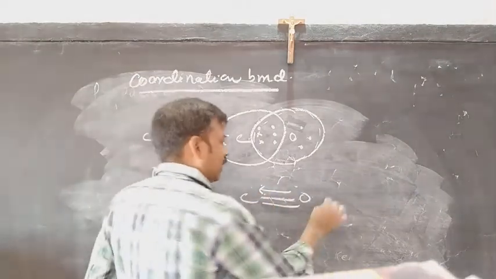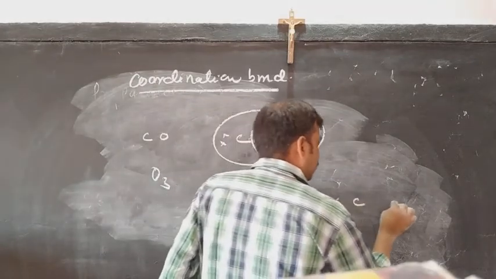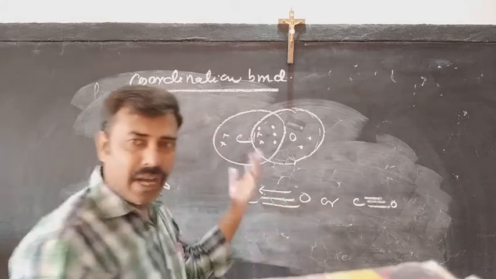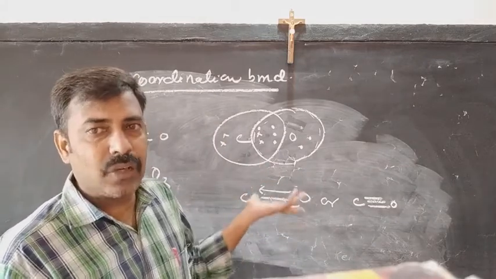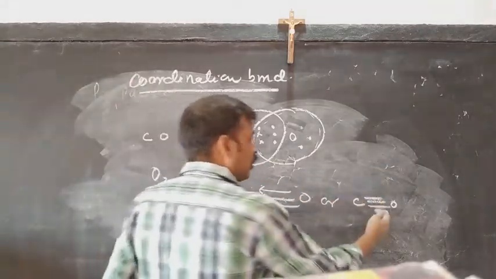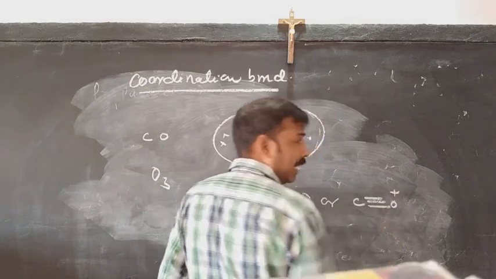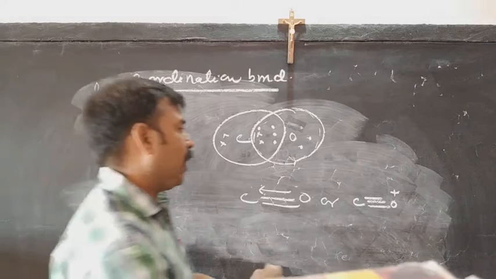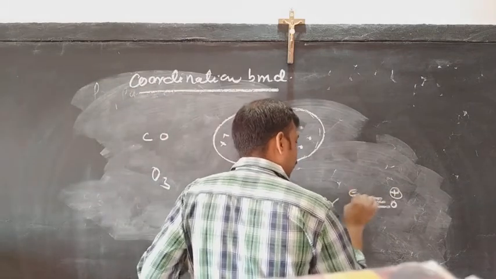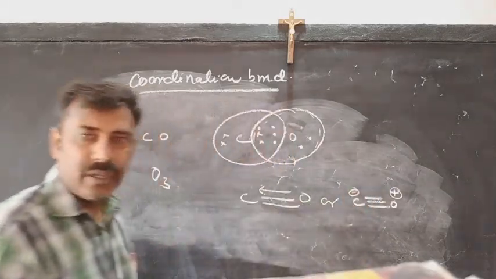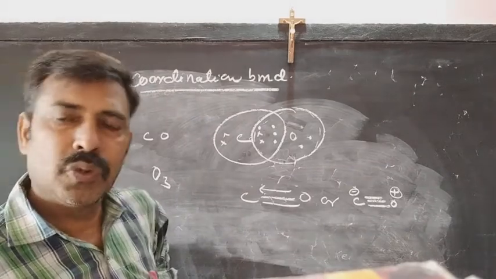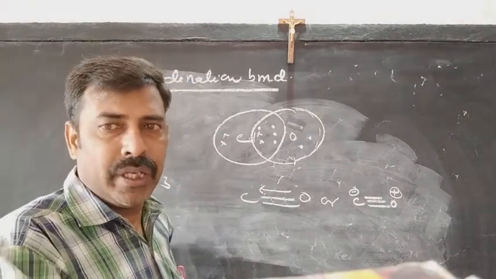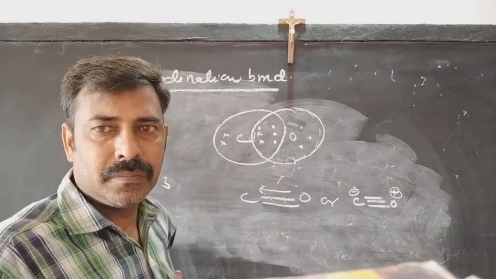In some places, we write it as C triple bond O, but in the last bond some charge development takes place. Here, oxygen, by donating the electrons in the sharing, gets a positive charge and carbon gets a negative charge. This is another way to represent the molecule. So the coordination bond can be represented with the help of an arrow or with the help of charges.